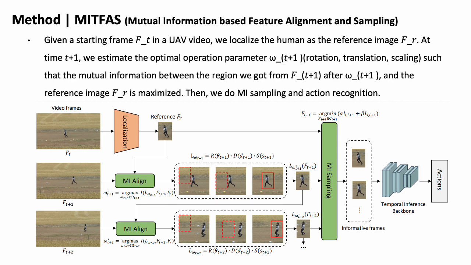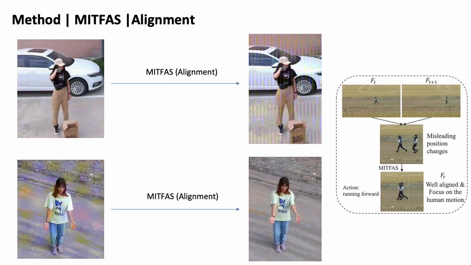In other words, we try to generate the corresponding region in t+1 such that it is most similar to the reference image, in the way that the pixel pairs in both images are well matched and aligned. And then we use the region we got in f_{t+1} as a reference image at time t+2, and so on. After that, we do MI sampling and action recognition.